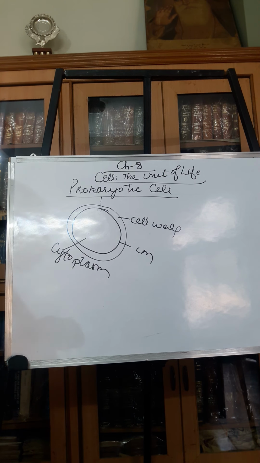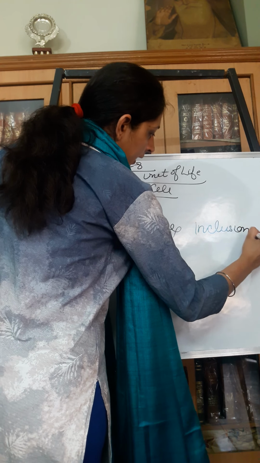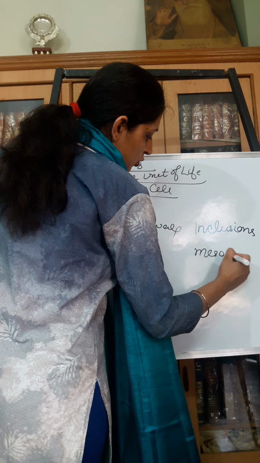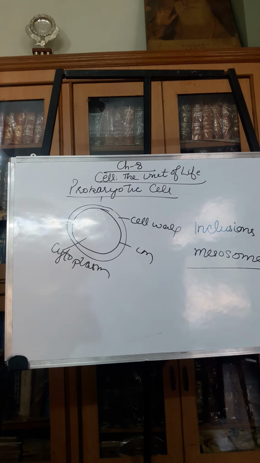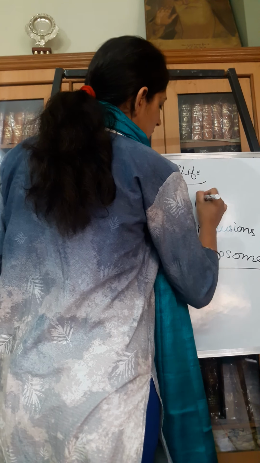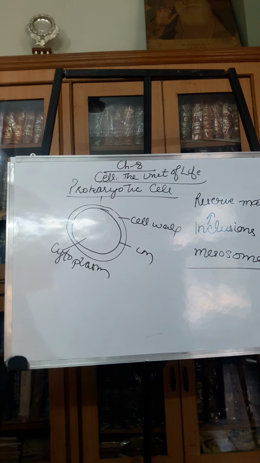Prokaryotes have two special features. One is inclusions, and the second is mesosomes. These two are the peculiar features of the prokaryotic cells. Inclusions are basically the reserve material present in the prokaryotes, stored in the form of inclusion bodies. So the reserved food is stored in the form of inclusions inside the prokaryotic cell.